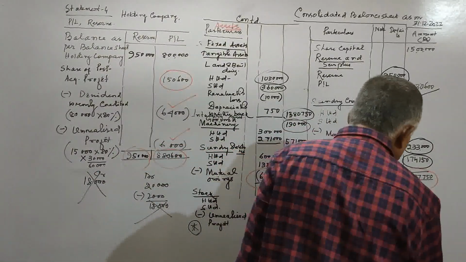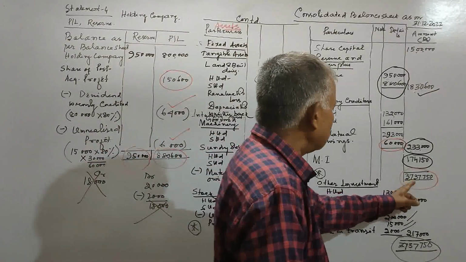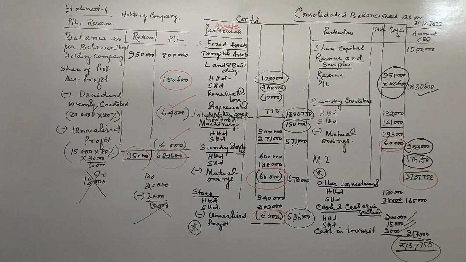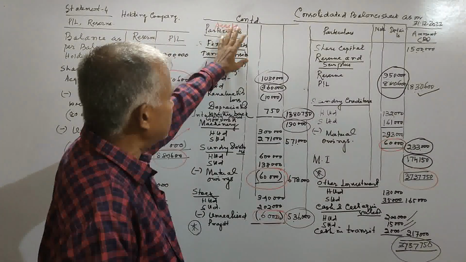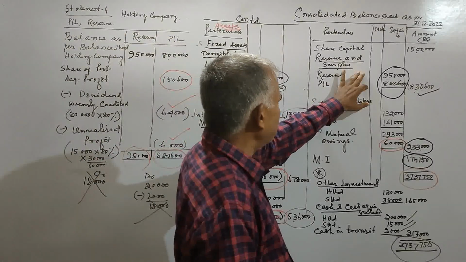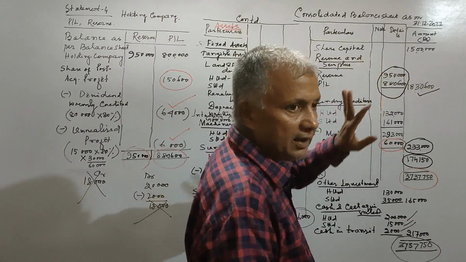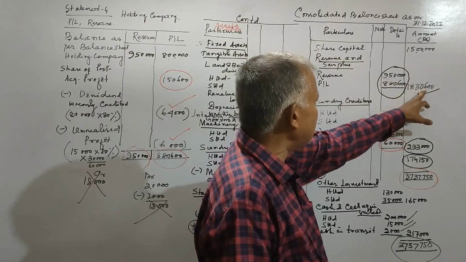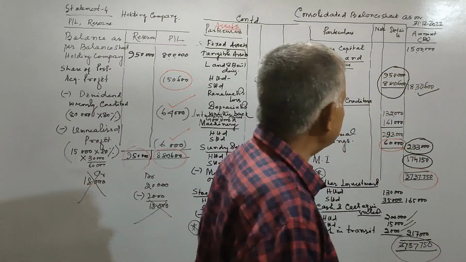So the total of the asset side will be 37,37,750, also 37,37,750. Now this asset and liability is tallied. Friends, I would like to tell you we have done this balance sheet putting all the details here. Alternatively, you can prepare a statement of notes. Note 1 will be share capital. Note 2 is reserve and surplus, you can put the direct figure here. You need not show both these things.